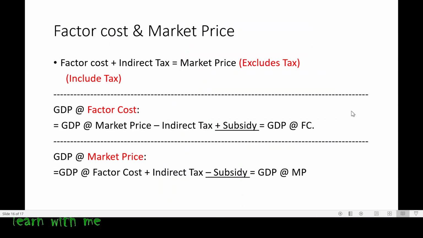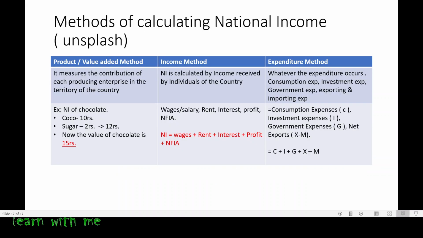Okay, so now we are done with the factor cost and the market price, right? So what are the methods of calculating national income? There are three types of calculating the national income. The first one is product or value added method, the second is income method, and the third is expenditure method.